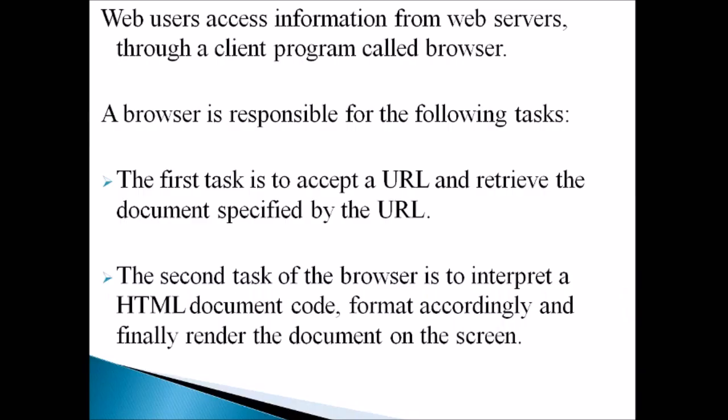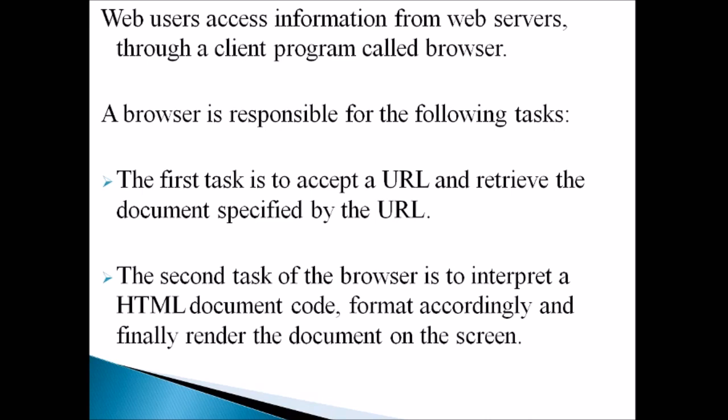Actually, the users access information from different web servers through a client program called a browser, isn't it? As I told you already, a browser is going to access the information from different servers, from which we can say the users are accessing information from web servers. Some of the familiar browsers are Mozilla Firefox, Opera, Internet Explorer. Web server means like Apache. Apache is one of the famous web servers. Now Opera is going to collect the information from Apache and it will display it to the user on his platform.